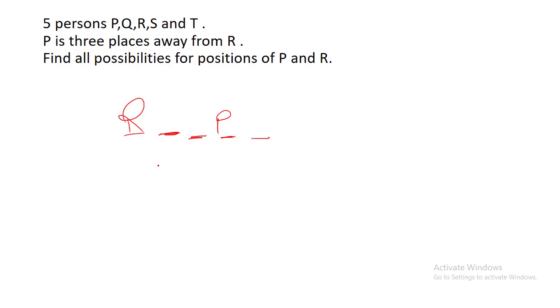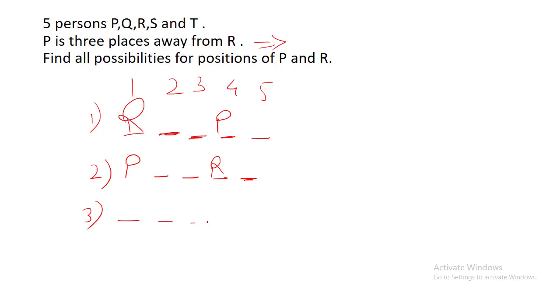So it could be like P is here, then one place away, two places away, three places away, R will be here. It is again possible. So P is three places away from R. It also indicates that R is also three places away from P. So this is first possibility. This is second possibility. Let's try to name the positions 1, 2, 3, 4, 5.